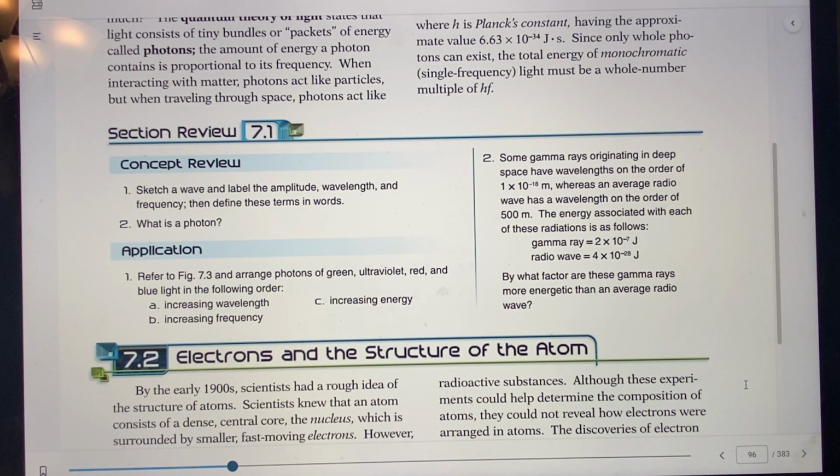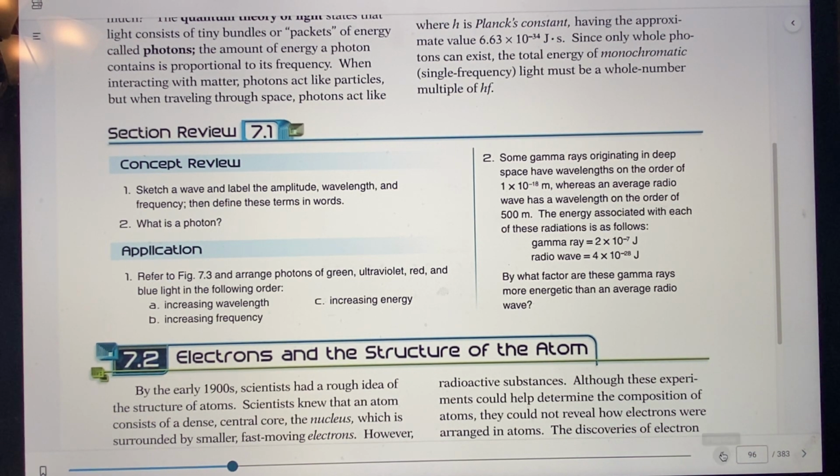And so what is a photon? Tiny packets of energy, of light. Photon is always concerned with light. So that's pretty easy. And now it says arrange the photons of green, ultraviolet, red, and blue light in the following order. Well, let's go back to that.